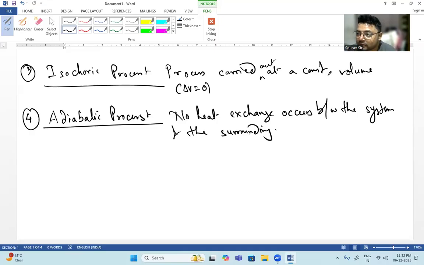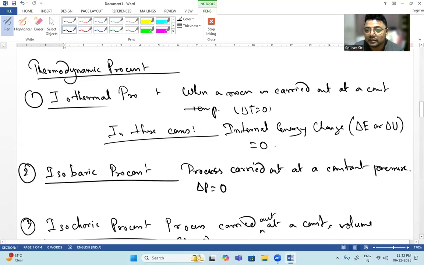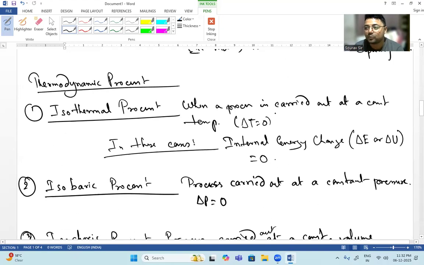Sir, how is the adiabatic process different from the isothermal process? In the isothermal process, the temperature is kept constant. How can you keep the temperature fixed? If you have a steady flow of heat coming inside and the same amount of heat going outside. So a steady flow of heat energy is going through the system.